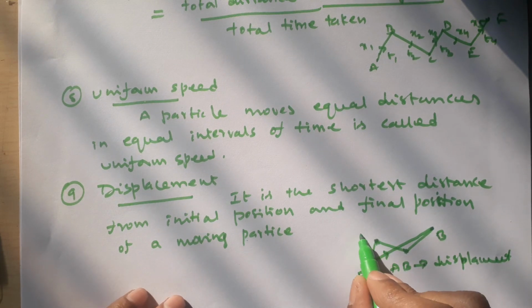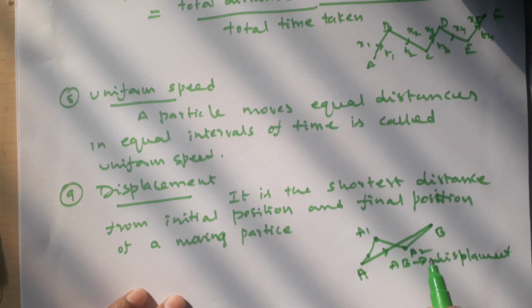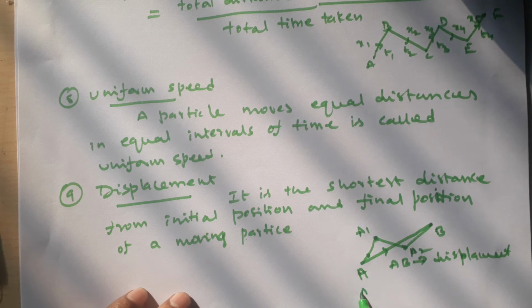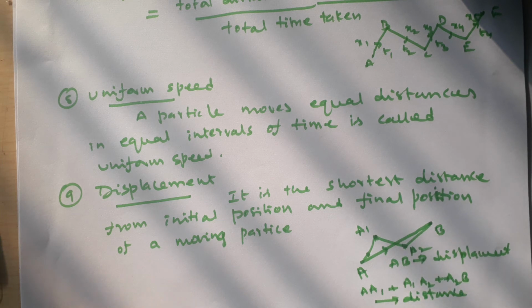Suppose A1 and A2 are intermediate points. Then A1 plus A1A2 plus A2B is nothing but the distance. So AB is the shortest distance between the initial position and the final position. The shortest distance is called the displacement, whereas the total path is the distance.